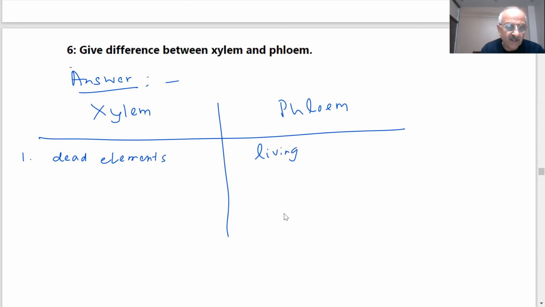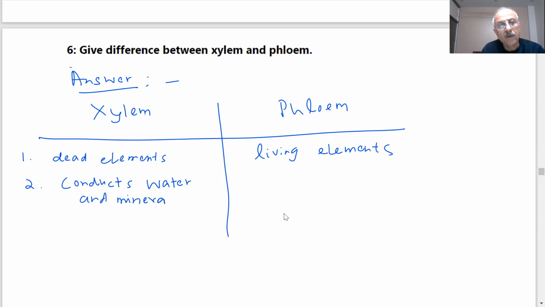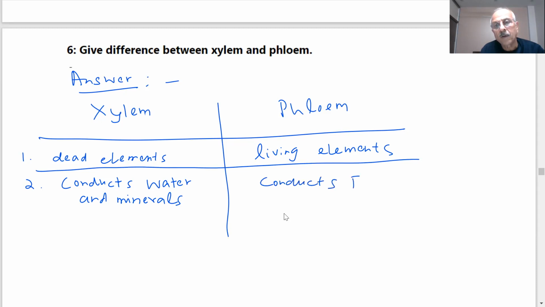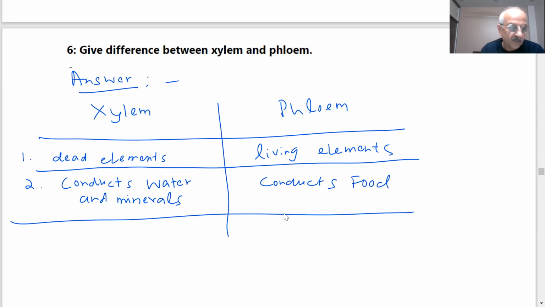Xylem conducts water and minerals. Phloem conducts food.